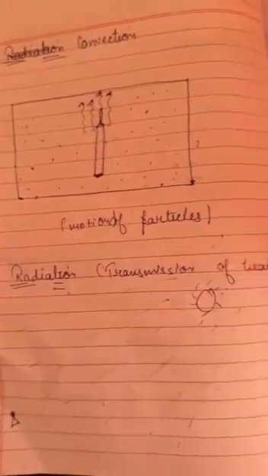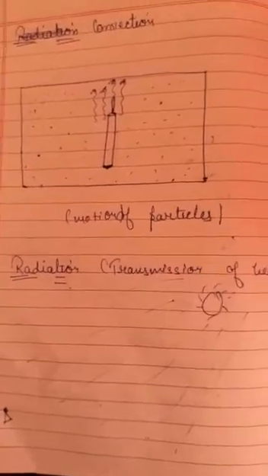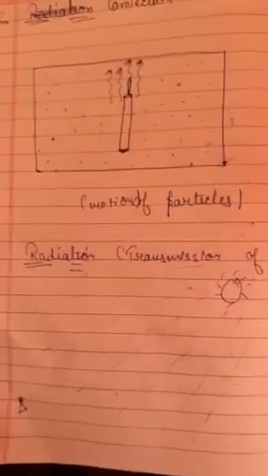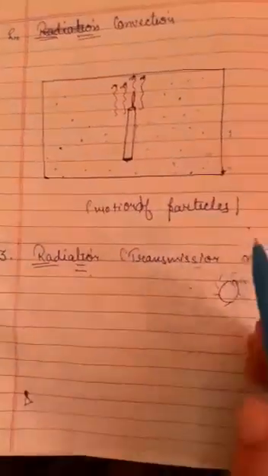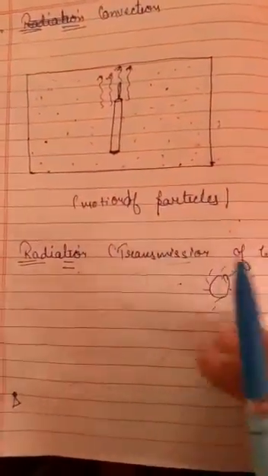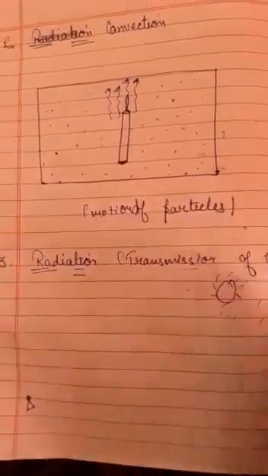The definition is that it is a process by which heat is transmitted from one place to another without heating the intervening medium. There is no medium carrying it forward, but we are getting the heat energy by the method of radiation from the sun.